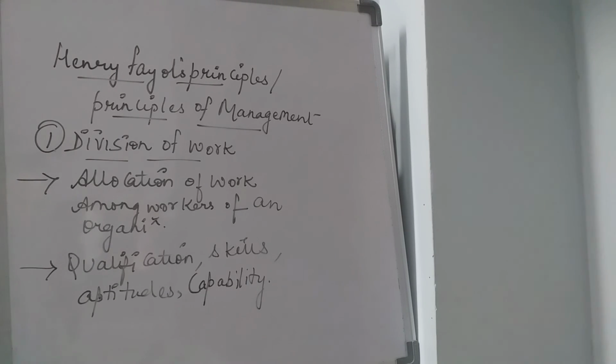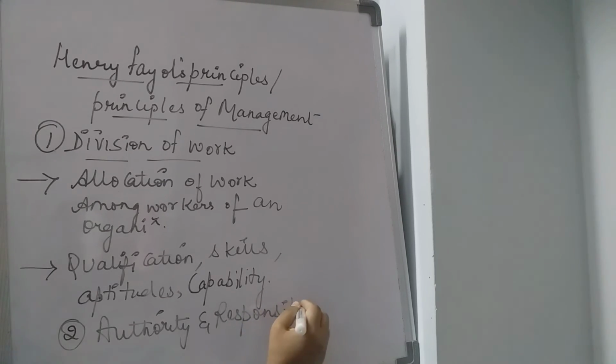Then second is authority and responsibility.